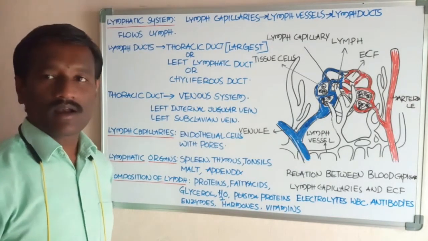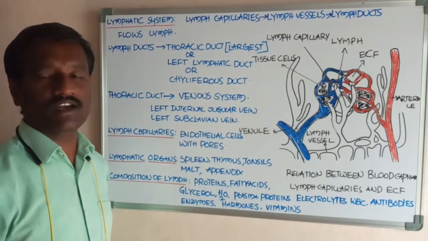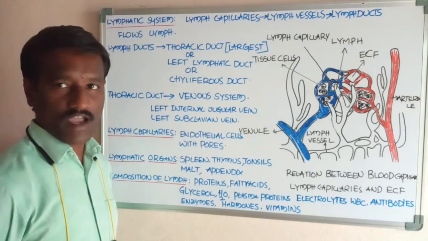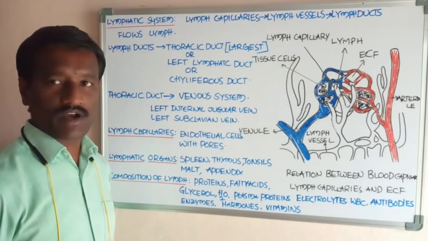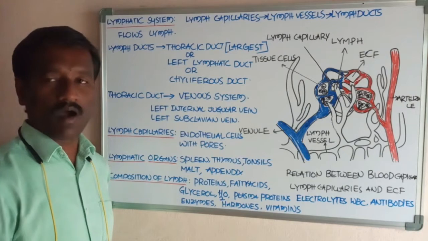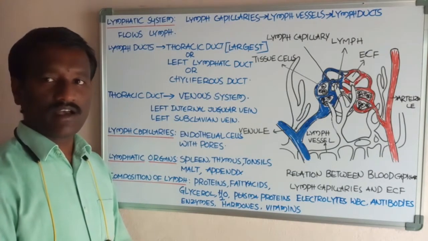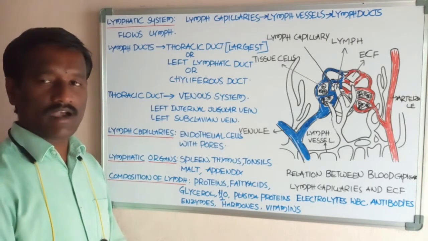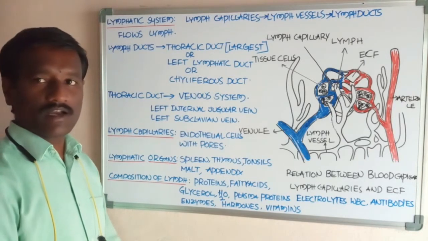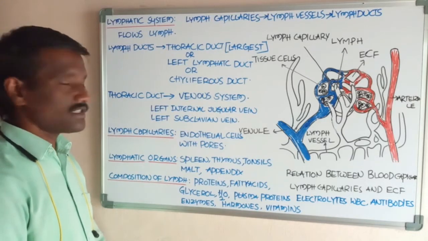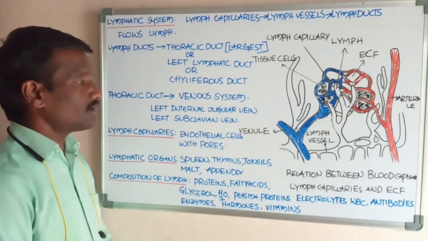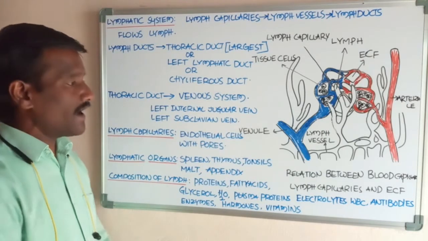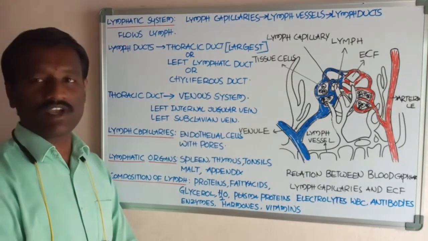The lymph from the right side, for example the right arm, face, neck and head regions, is collected from the lymph capillaries into the right lymphatic duct, and empties into the venous system via the right internal jugular vein and right subclavian vein.